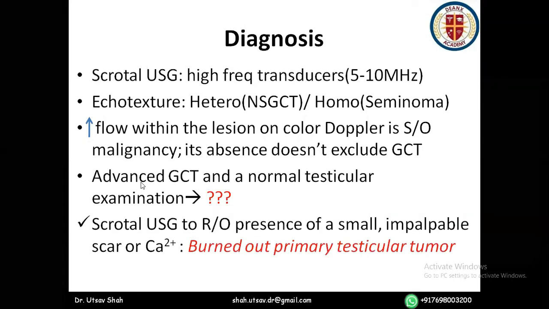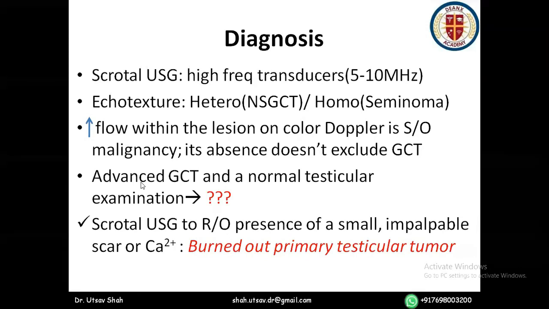And what about a normal testicular examination? A burned out primary testicular tumor, that is, a small impalpable scar or a calcified small nodule-like lesion in the testes, is not identified on examination, but here the ultrasound will pick it up.